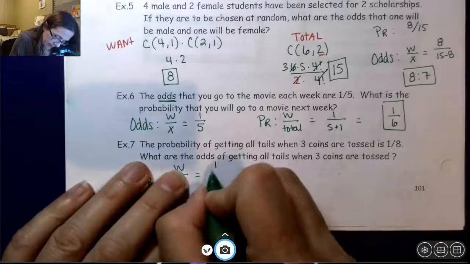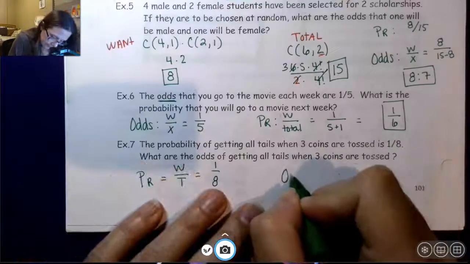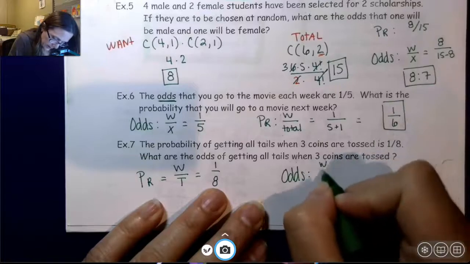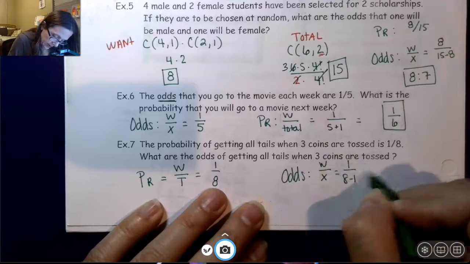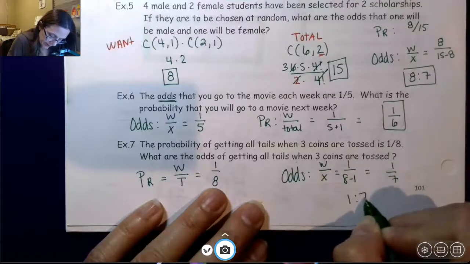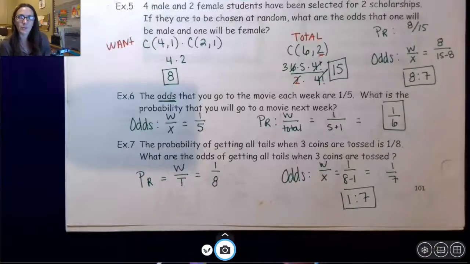Probability is 1/8. Odds is going to be want over don't want. So it'll be 1 to 8 minus 1, which will be 1 to 7. And there you go. Those are your odds and probability.